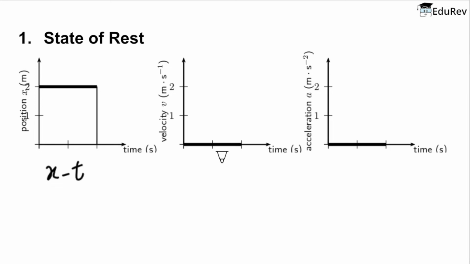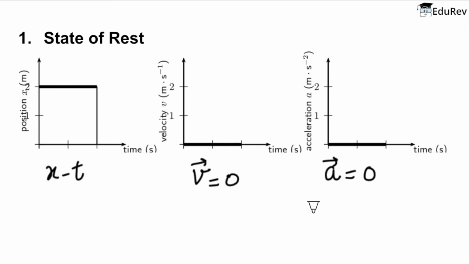For the velocity-time graph, we can see that the velocity is 0. Why so? Because there is no change in position, and velocity is the change in position per unit time. So here velocity is 0, and hence the vt graph shows that the velocity does not change, rather it is 0 as the time progresses. And since acceleration depends on velocity, which is again 0, acceleration is also 0 here. And this is the acceleration-time graph of the object at a state of rest. See, so simple it is. So that was the state of rest.